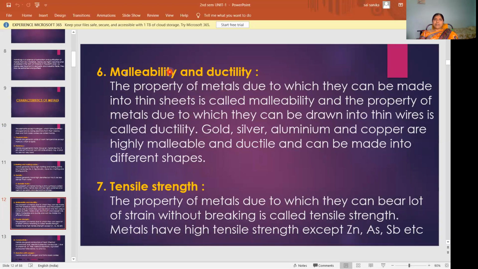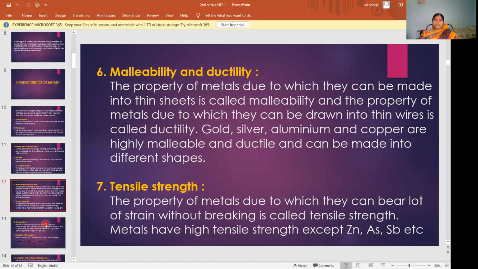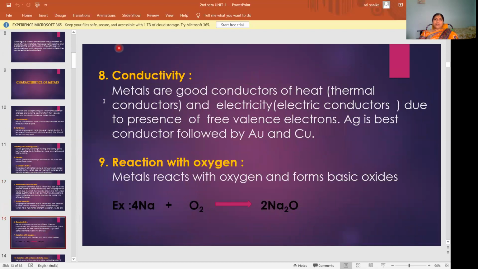Now, all metals have both malleable and ductile character. That's why they can be made into different shapes. For example, gold, silver, aluminum and copper have very high malleable and ductile character. Then all metals have high tensile strength, and a few metals have low tensile strength, that is zinc, arsenic and steel beam. All metals act as good conductors of heat and electricity due to the presence of free valence electrons. Among all metals, silver is the best conductor, then gold, then copper.